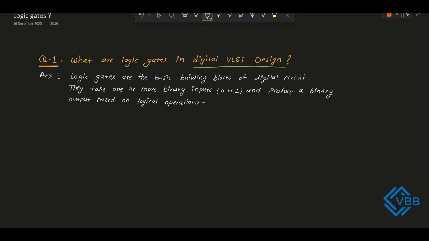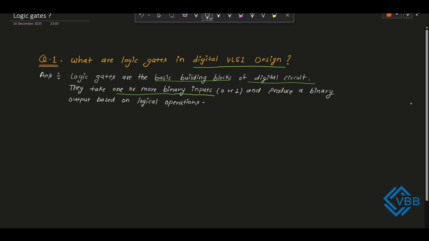So the logic gates are basic building blocks of any digital circuit that can take one or more binary numbers as an input and produce a binary output based on the logical operation. So the first basic thing that we need to keep in our mind about the logic gate is these are the basic building blocks of any digital circuit that can take one or more binary numbers as an input.